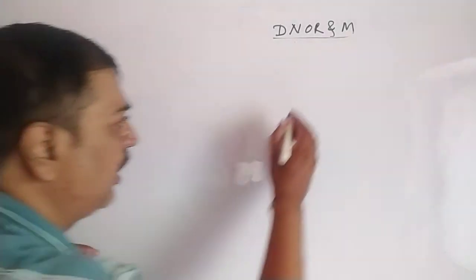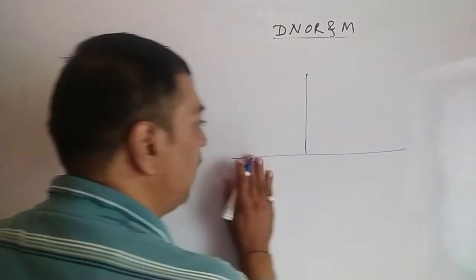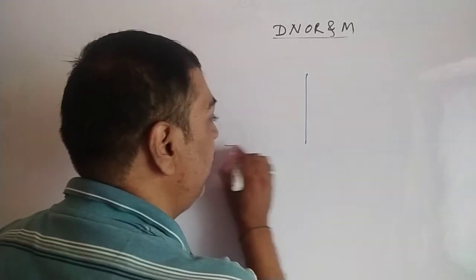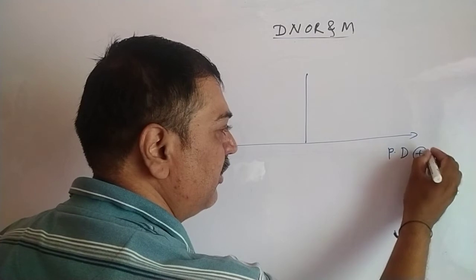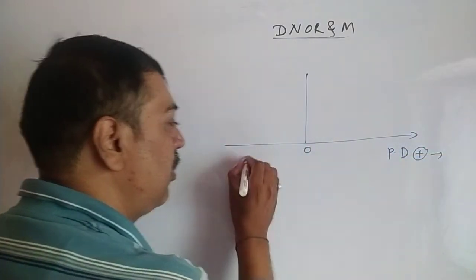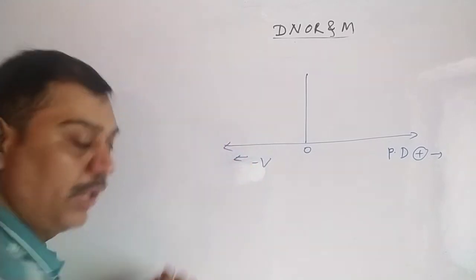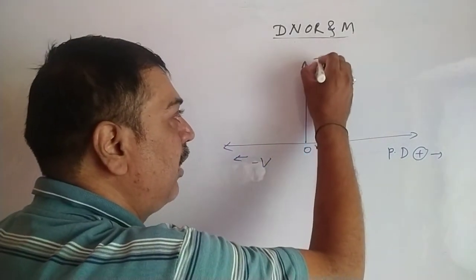Just let us draw the diagram for this. Such a type of diagram we have to see. This is a stopping potential axis, potential difference positive in this direction, and here it is 0. In this direction it is minus V, the stopping potential. And definitely the y-axis contains the photoelectric current I.